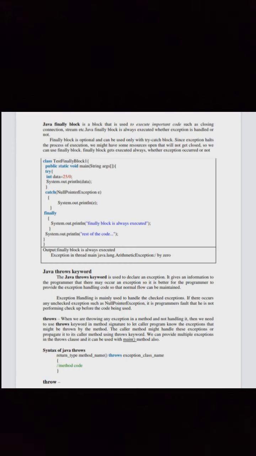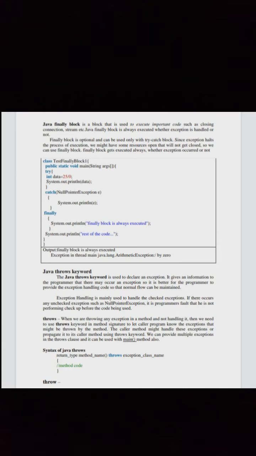Now let us see Java throw keyword. The Java throw keyword is used to declare an exception. It gives information to the programmer that there may occur an exception, so it is better for the programmer to provide the exception handling code so that a normal flow can be maintained. Exception handling is mainly used to handle the checked exceptions. If there occurs any unchecked exception such as null pointer exception, it is the programmer's fault that he is not performing checkup before the code being used.